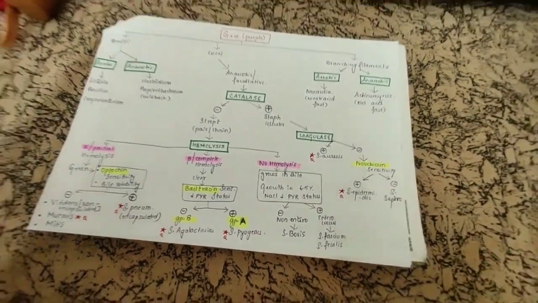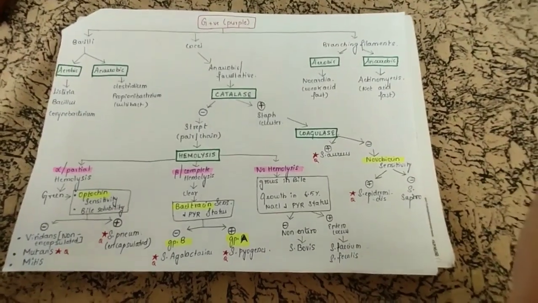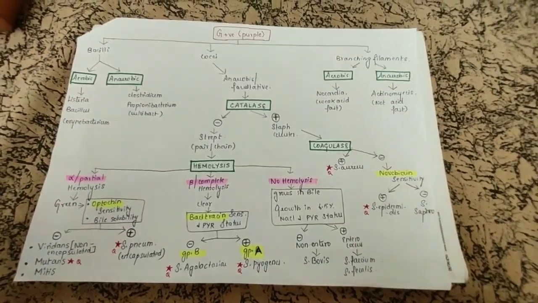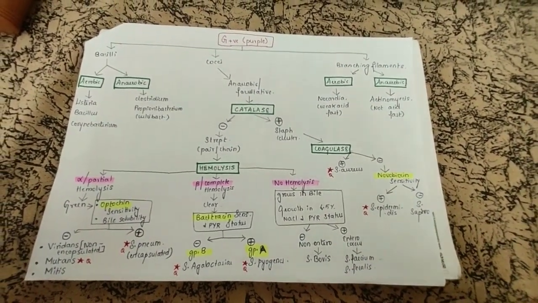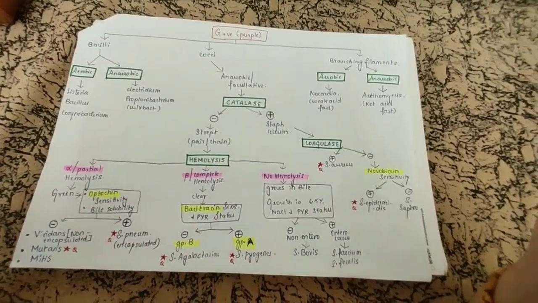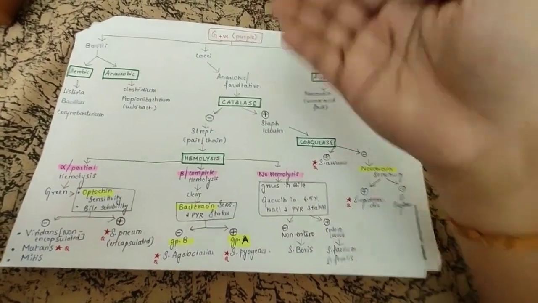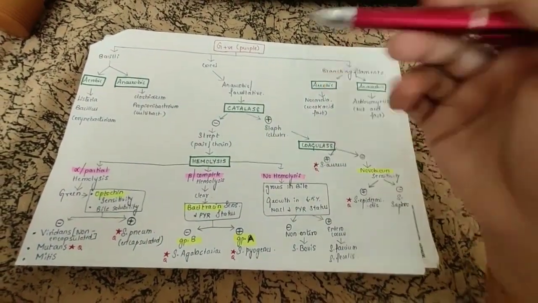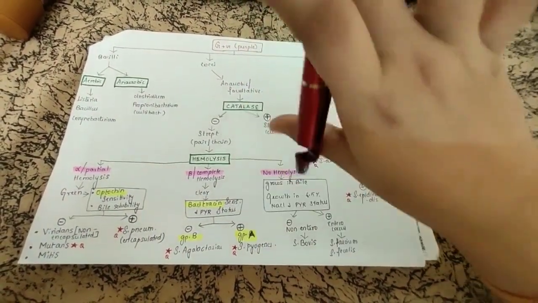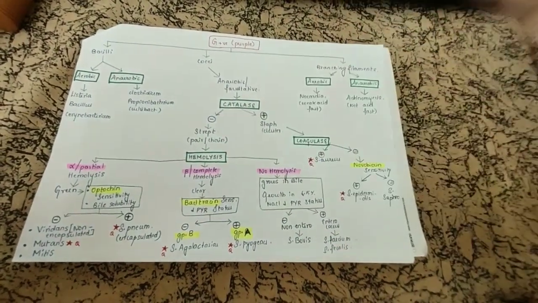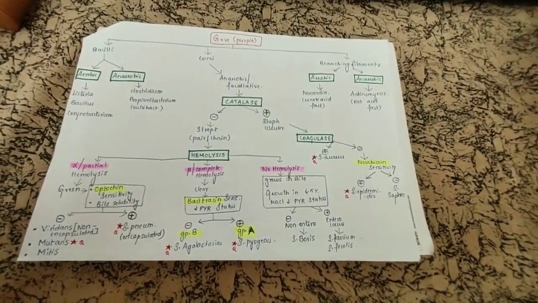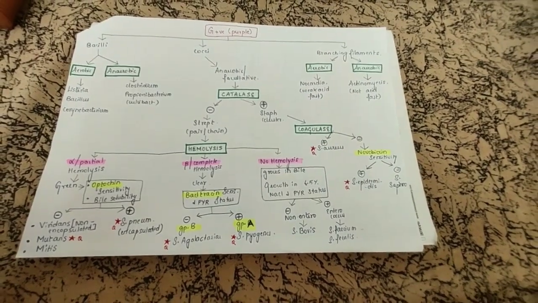Okay, this much is it for gram positive bacteria. I will be displaying a clear picture of this flowchart at the end of the discussion, and you need not mug up the whole flowchart. When you see it repeatedly, you can stick it in front of your study table, and at least the highlighted part will stay in your mind.